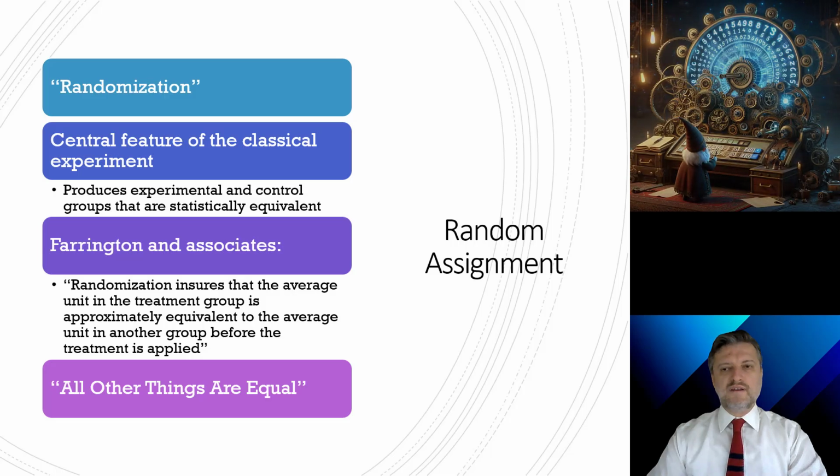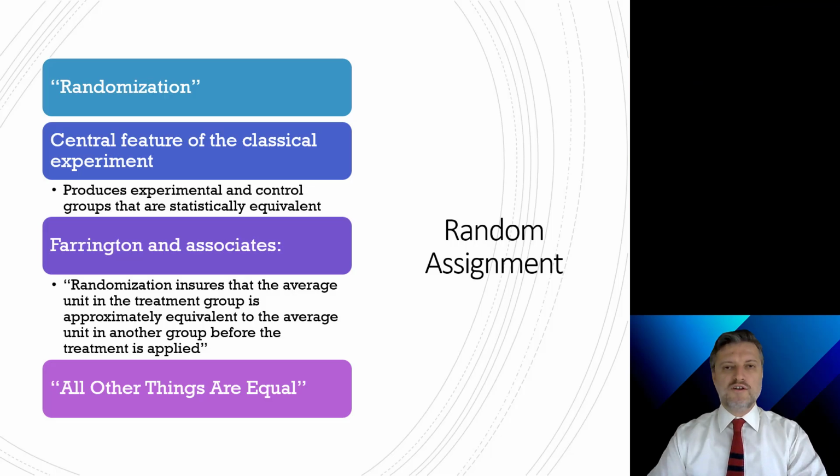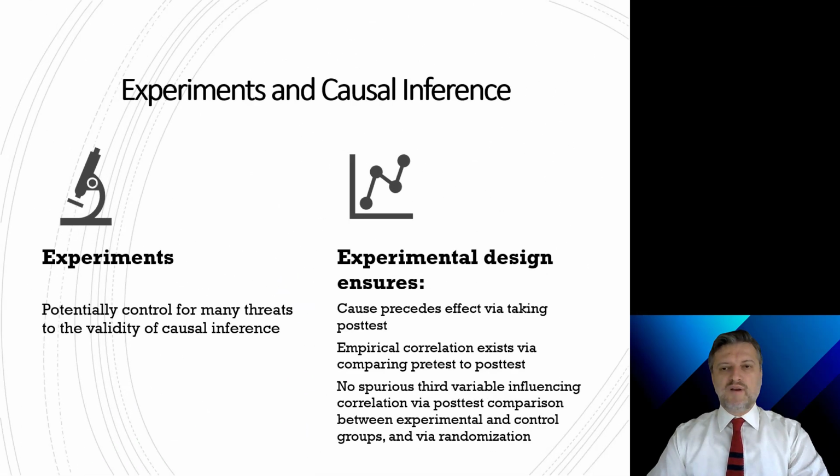Random assignment is the best way to achieve comparability in the experimental and control group. The classical experiment with random assignment of subjects guards against most of the threats to internal validity. Experiments potentially control for many threats to the validity of causal inference, but researchers must remain aware of these threats.